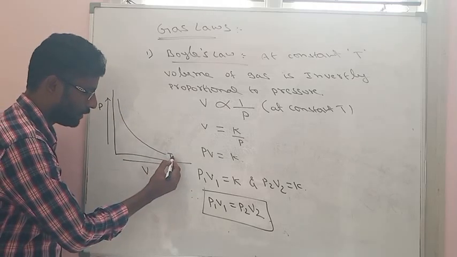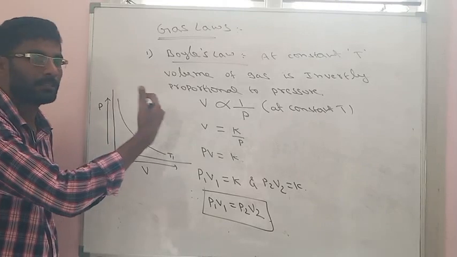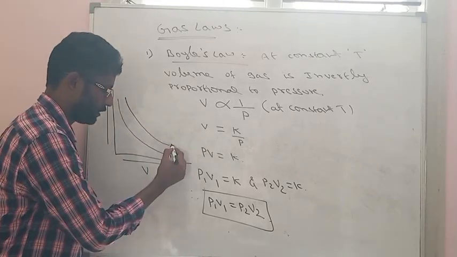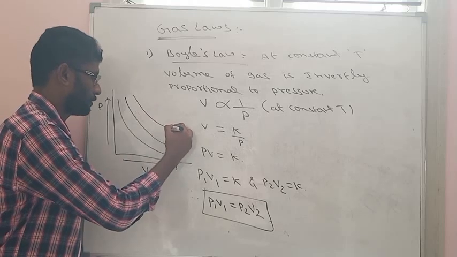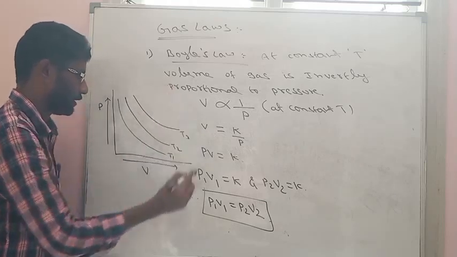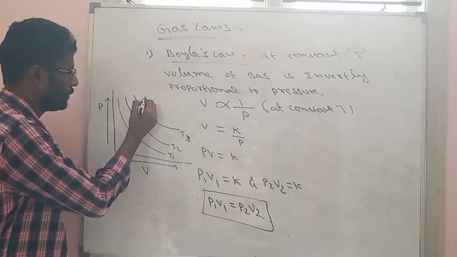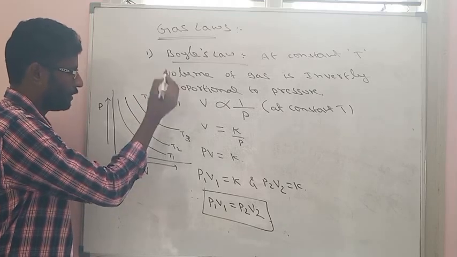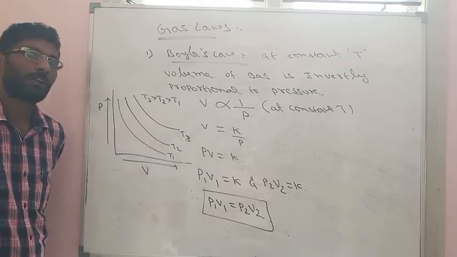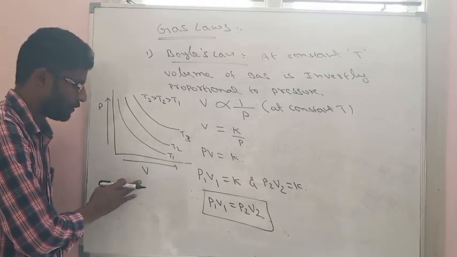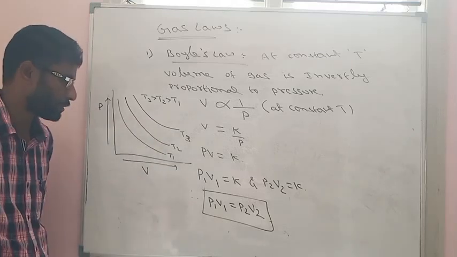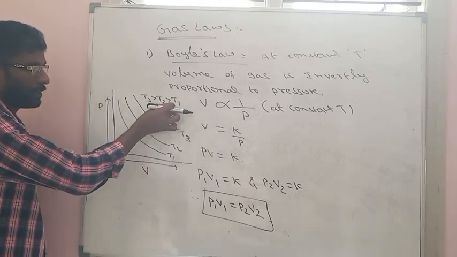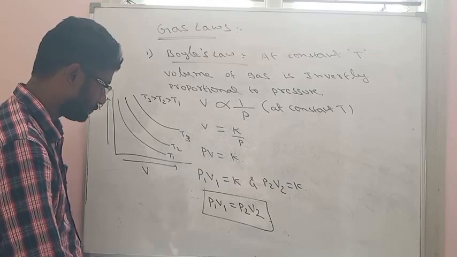Suppose the temperature is T1. If you are increasing the temperature, the curve will be like this, T2, and T3. Here T3 is greater than T2, which is greater than T1. So this is the graph of Boyle's law, pressure versus volume. Both are inversely proportional, which gives a negative hyperbola. T3 greater than T2 greater than T1.